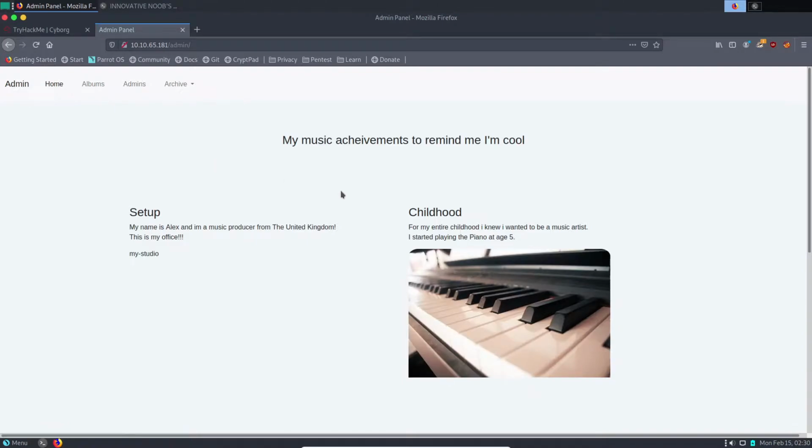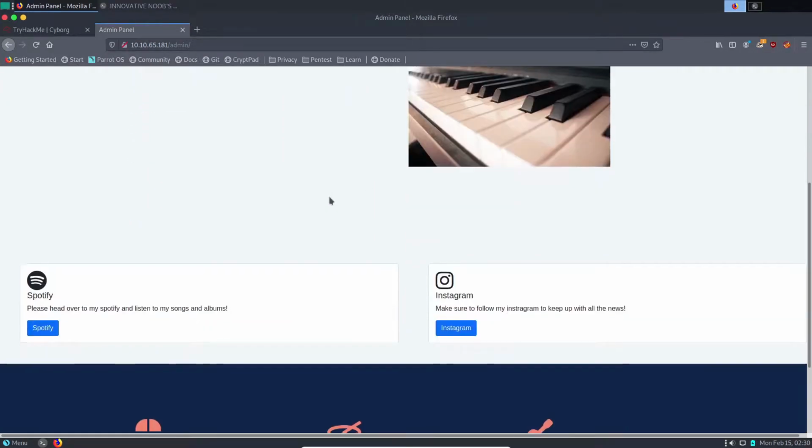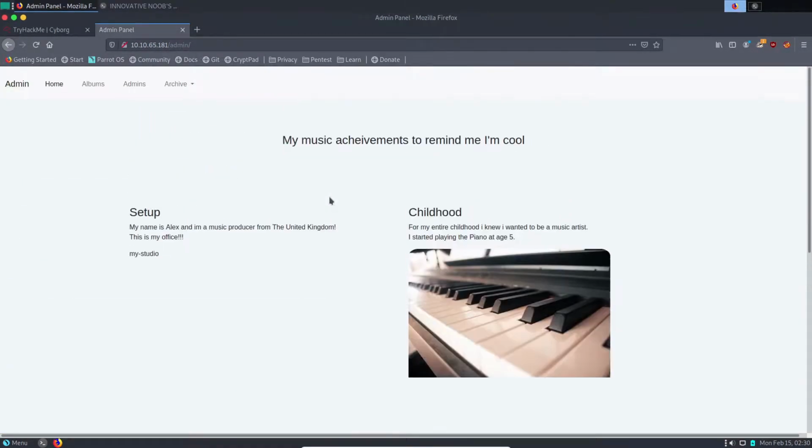And we are redirected to a whole new web page. My name is Alex and I am a music producer in the United Kingdom. This is my office, my studio. Okay, so two things are interesting here: the name is Alex and this string, my studio. We'll keep that in mind. Nothing interesting here. We'll get back to that GoBuster result. First, let's enumerate this page properly. We'll go to admin.